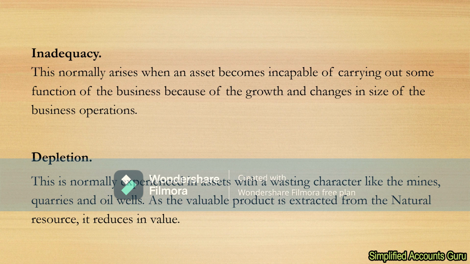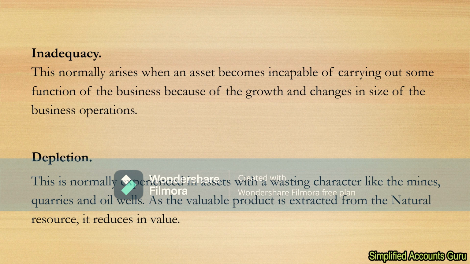So even if you know that the land will appreciate in value, you are a bit slow in accepting that fact. You don't provide it because it will increase the income of the organization, and when the income grows, you know what will happen. It means that you will pay a lot of taxes, which is against the wish of the management of the organization. We don't need to provide for appreciation of land.